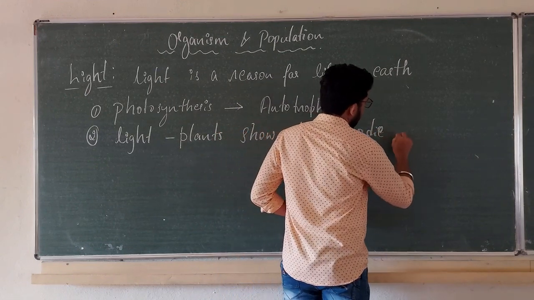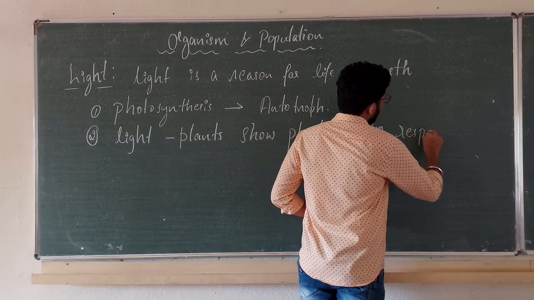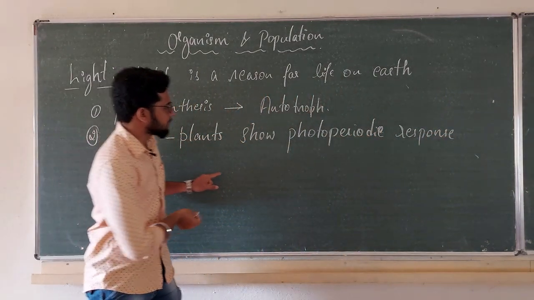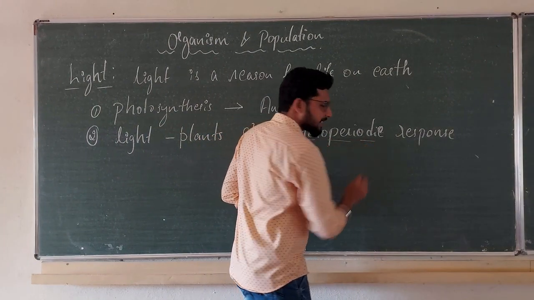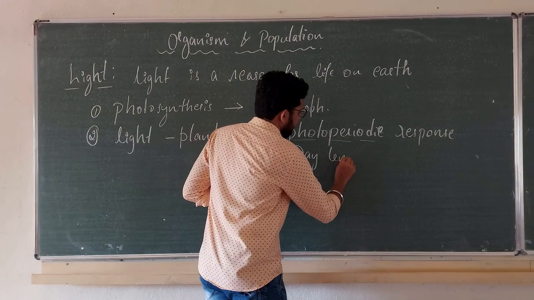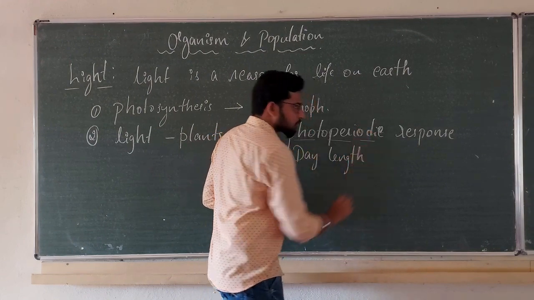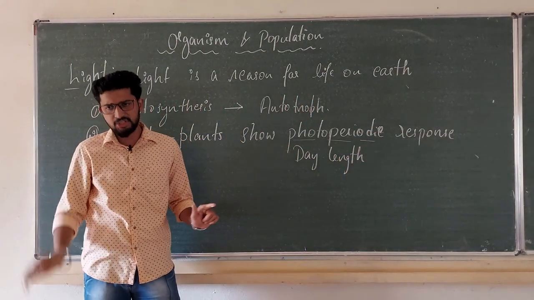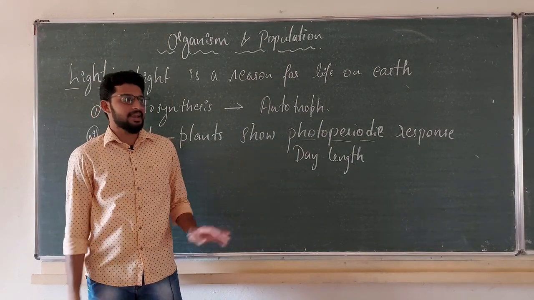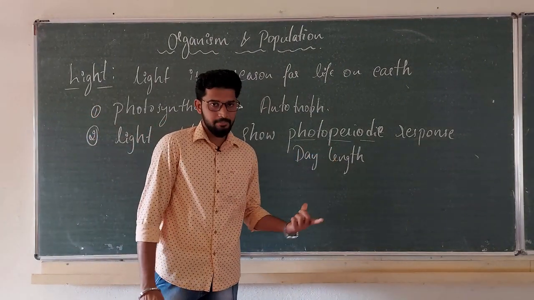What do you mean by photoperiodic response, sir? See, photoperiod means day length. It is the duration of sunlight, the duration of light available to be consumed by the plant. That is your photoperiod.